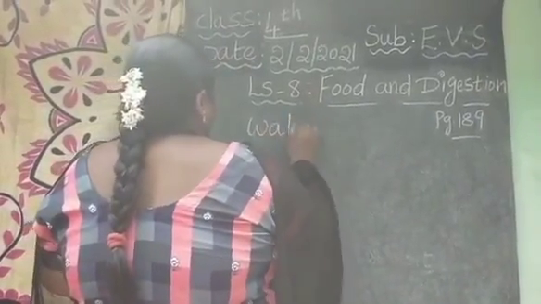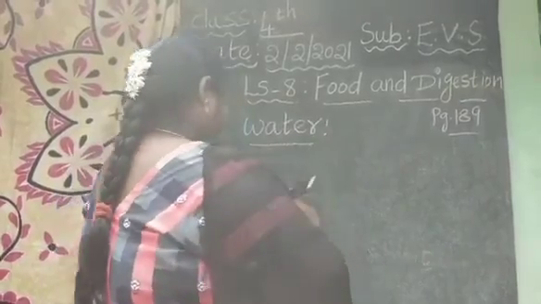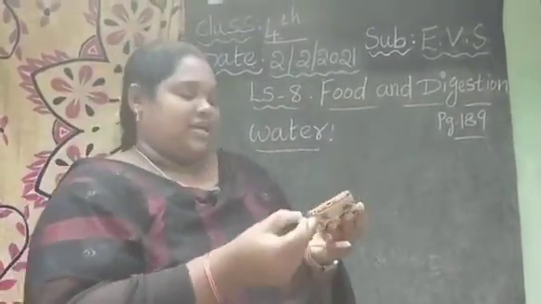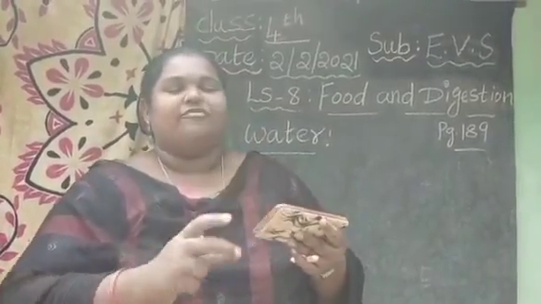Take your textbook and see page number 189. The topic is water. Almost 3/4 of our body is made up of water.